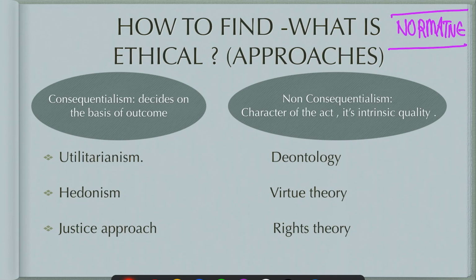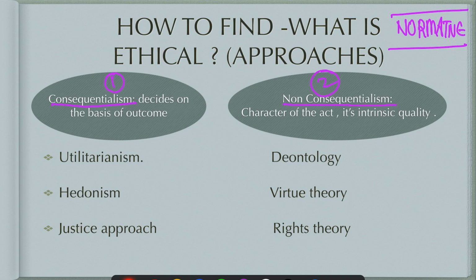So basically the approaches are divided into two parts. One is consequentialism and the other is non-consequentialism. This is from the word consequences. So it decides on the basis of our outcome. What is the consequence means what is the outcome of it.